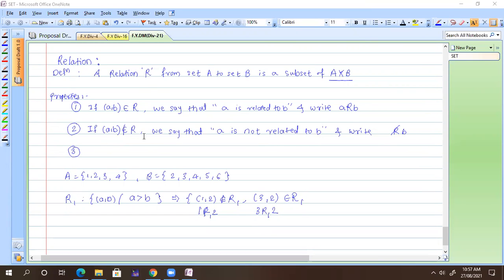Because he is not satisfying whatever the property of R we have. That's why I'm talking about it: if A and B do not belong to a relation, then we can say that A is not related to B, meaning whatever the condition we have for the relation is not satisfied by A and B.